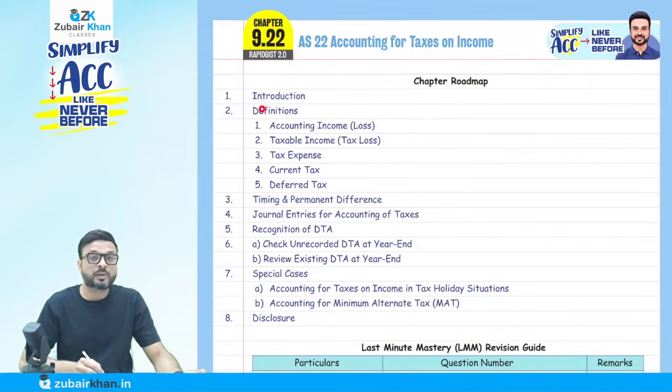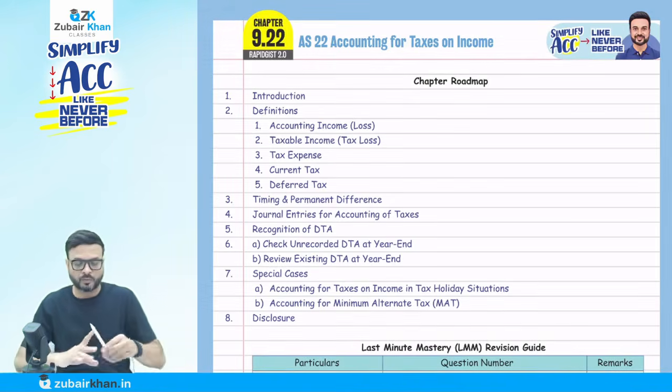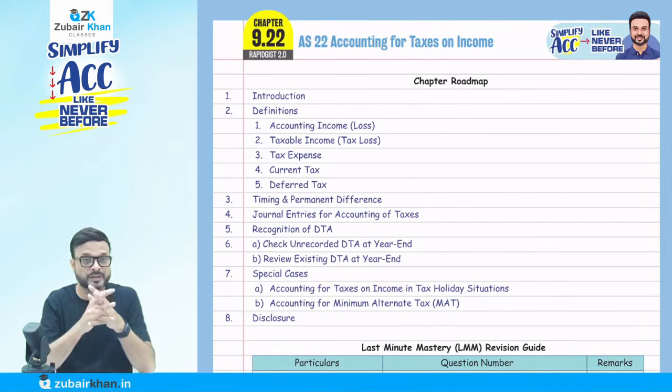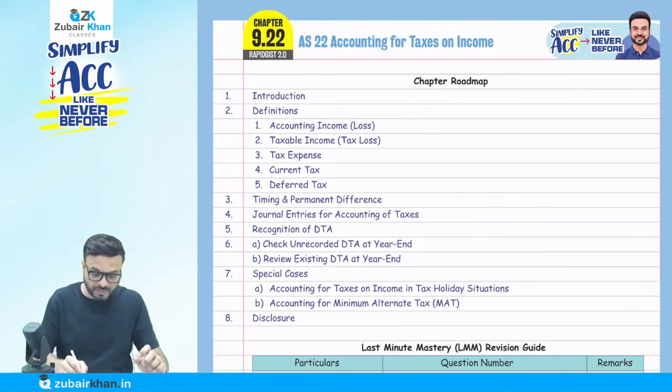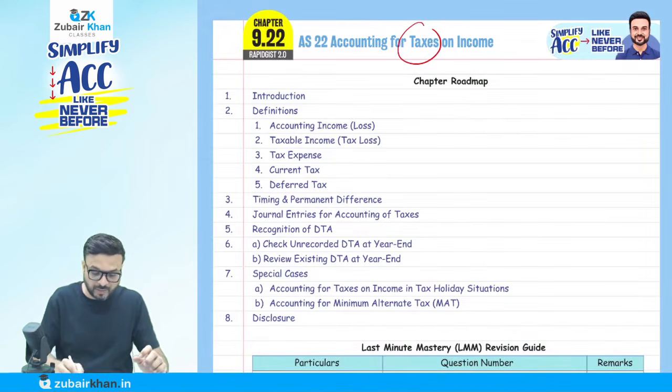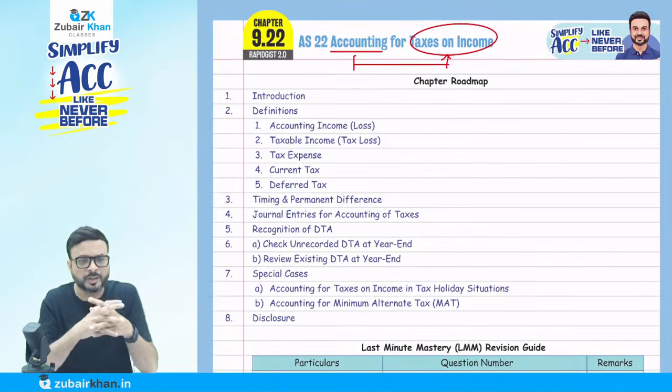But first I want to give you the introduction. Why is there a need for Accounting Standard 22, that is, accounting for taxes on income? As you can see, this accounting standard talks about the accounting for taxes on income. So it talks about what? It talks about the income tax.